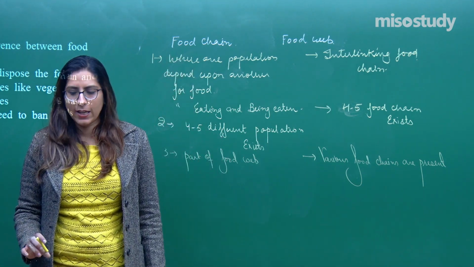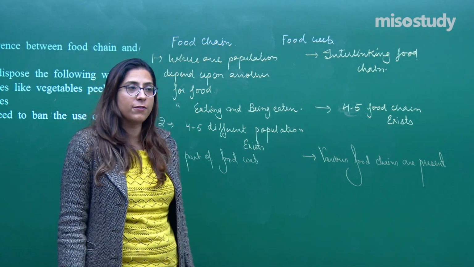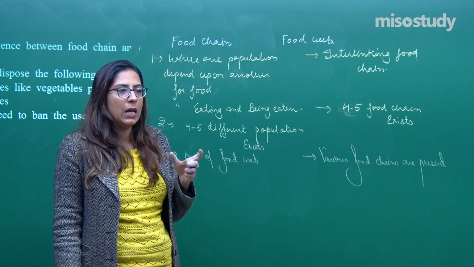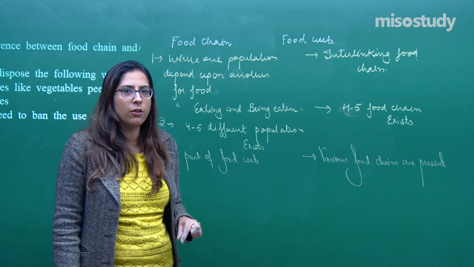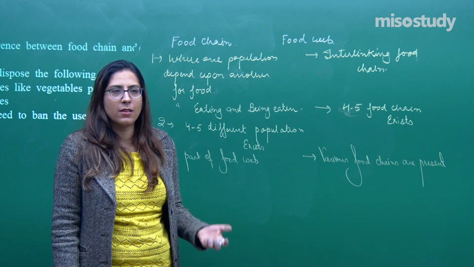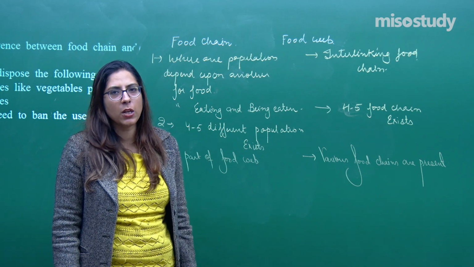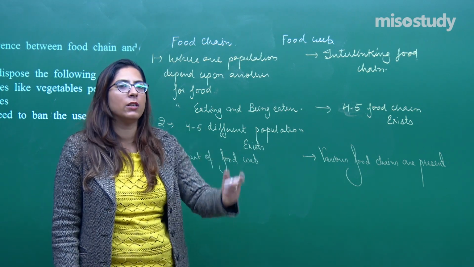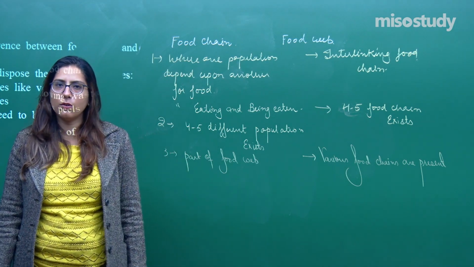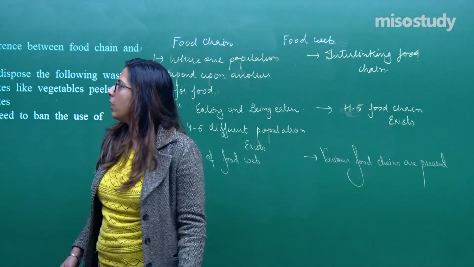I am thinking that you are mature enough and you have seen the sessions, so you can write that as well: below phytoplankton you have to write producer, right. After that zooplankton is there. Below this you will write primary consumer, and later the secondary consumer and the tertiary consumer, right. So for the food web also I have given you an example in the session, and that you have to draw.